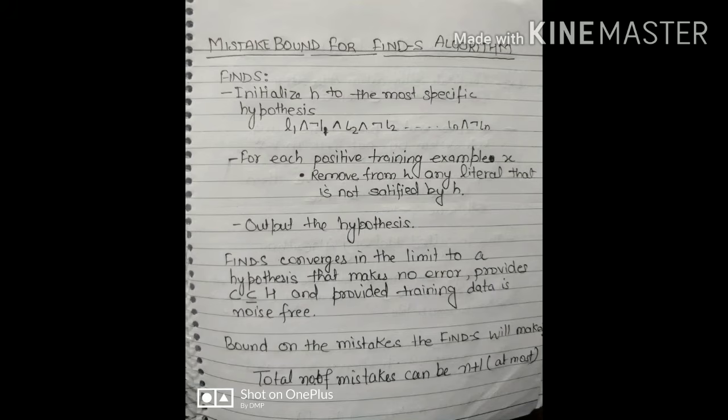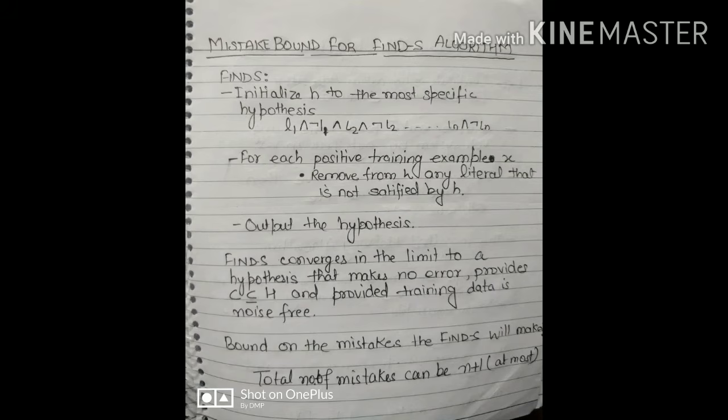Let's move towards the explanation of the Find-S bound. How does the output come out that the total number of mistakes it will make is n plus 1 at most? We start with the most specific hypothesis and check each training example. If it misclassifies the first training example, it removes the literals which do not satisfy it. It means that if the hypothesis misclassifies the first training example, it removes the literals that classify it improperly, which is half of the literals from the hypothesis.